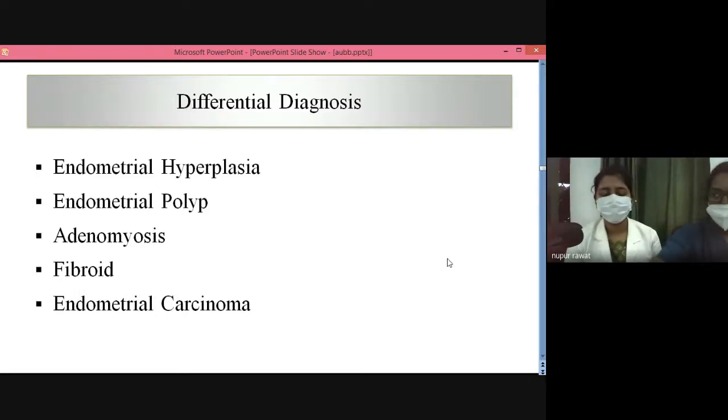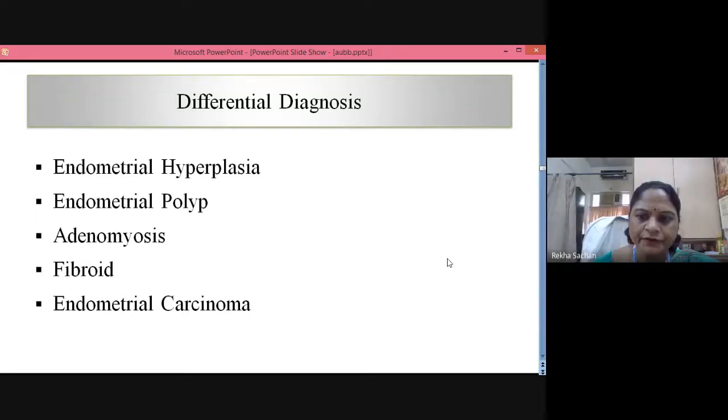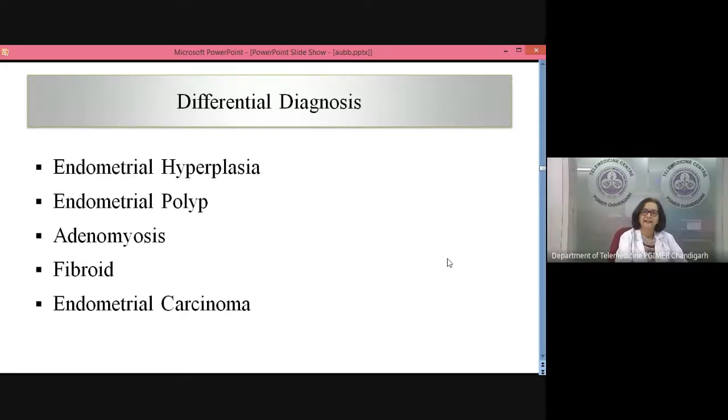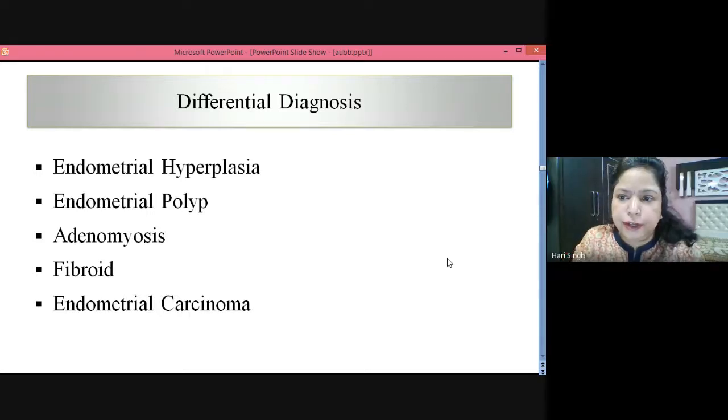Ma'am, according to her history, she has proper regular cycles, and she only had heavy menstrual bleeding, which is mostly directed towards a uterine cause. She's a perimenopausal female, for which endometrial hyperplasia is the most common cause of heavy menstrual bleeding. Okay. Anything else? A risk factor in your history or examination?